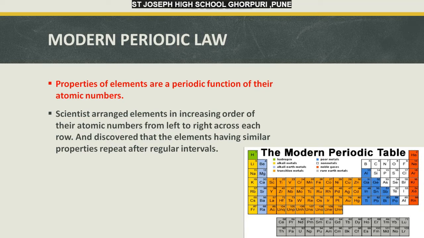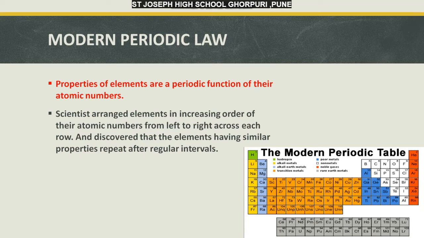And so on. We have lithium, beryllium, boron, etc. Now, as you see, the atomic numbers are continuous: 1, 2, 3, 4, 5, etc. And there is no gap in the atomic number in the table. So, Moseley was the first scientist who said that the criteria for classification of elements should not be atomic masses, but it should be atomic numbers. So, atomic numbers play a very important role in the position of the elements.